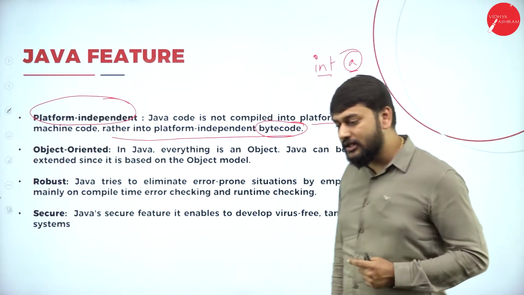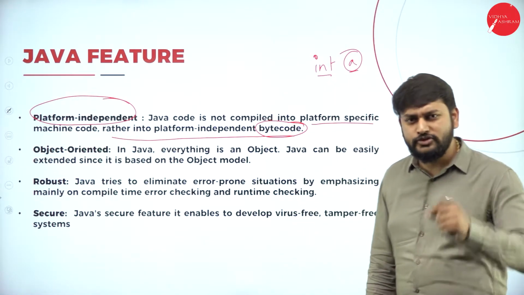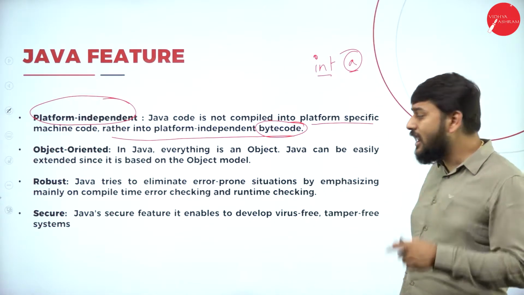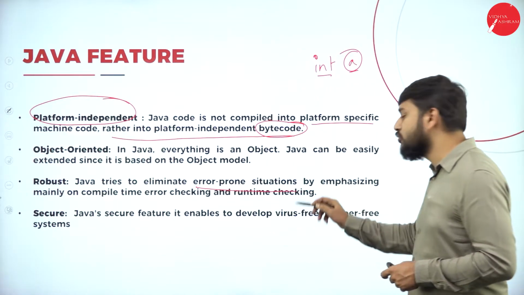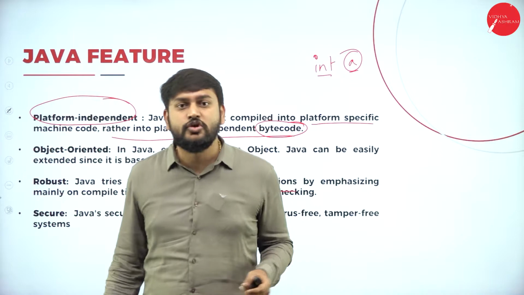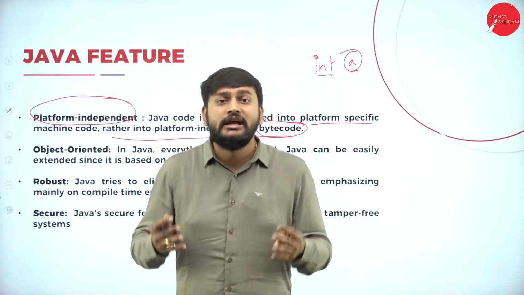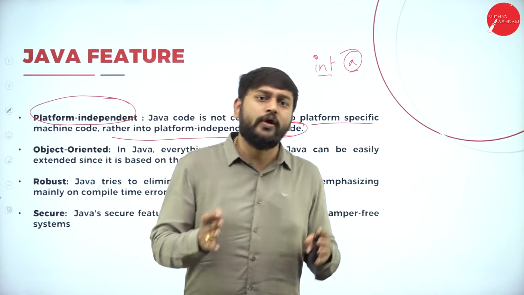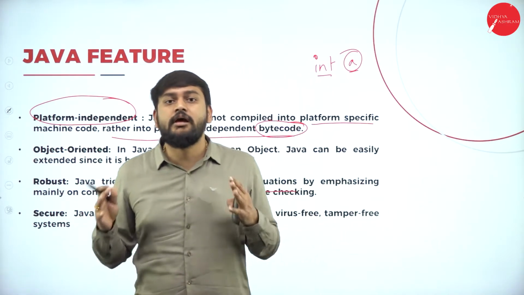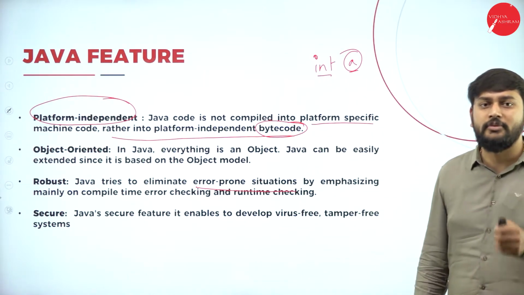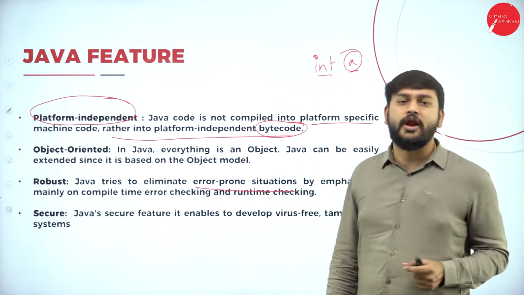Java tries to eliminate error-prone situations. Wherever the errors might come, it tries to eliminate them in two phases, in two stages: one in the runtime, another in the compile time. That's why we call Java a robust programming language.